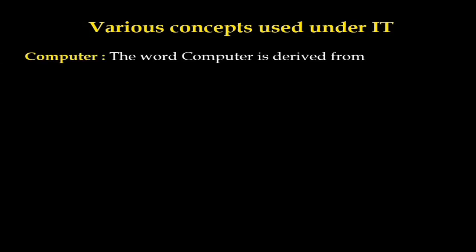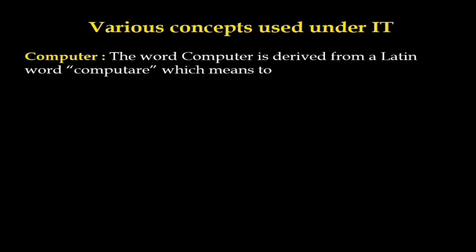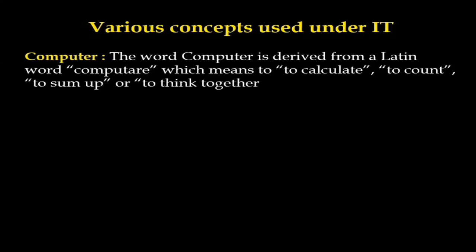Everybody is familiar with this word. But how many of you know where this word came from, and what is the meaning of this word? The word computer is derived from a Latin word computere, which means to calculate, to count, to sum up, or to think together. Another way we can define it: a computer is an electronic machine which accepts the input, processes the same, and gives us meaningful information. That machine is called the computer.